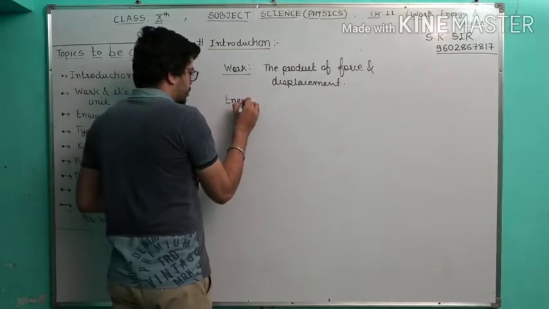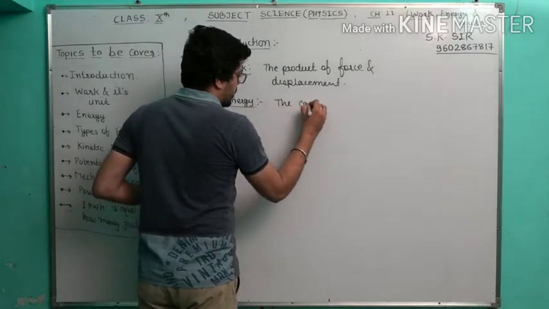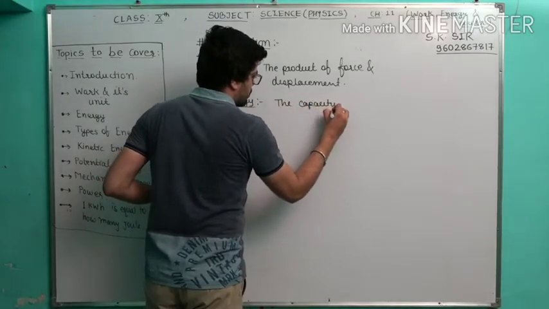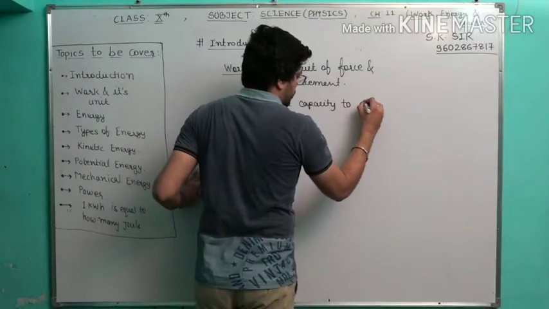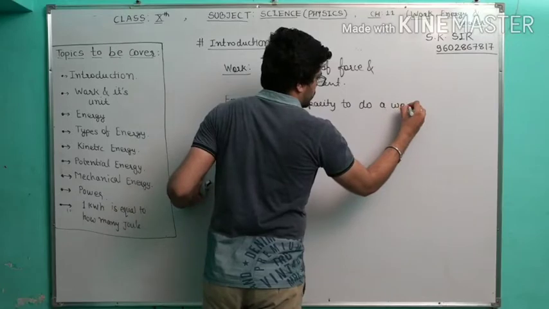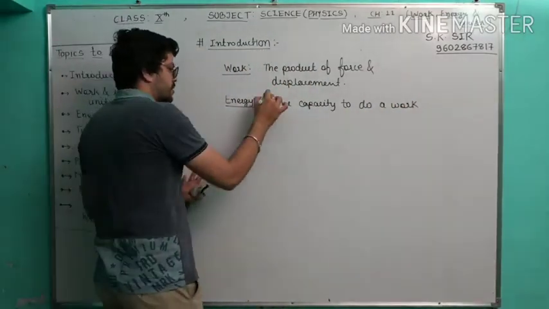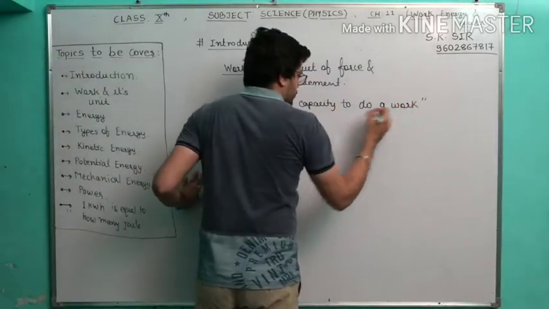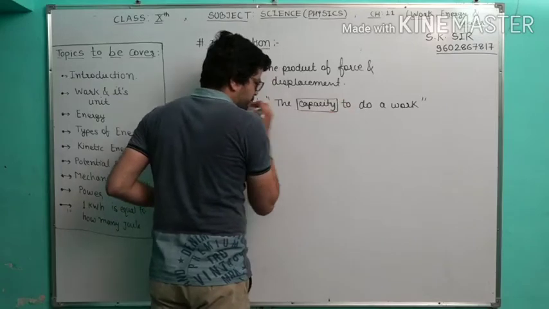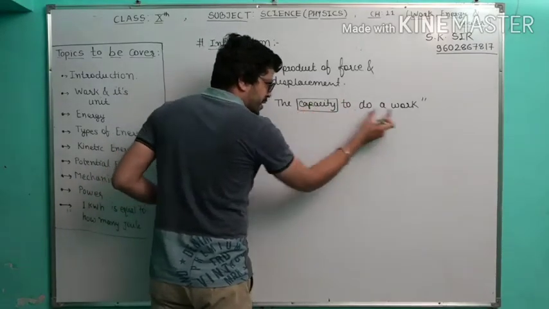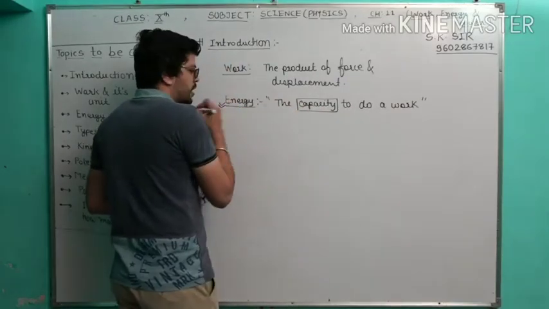If we talk about energy, the capacity to do work is called energy. That means we include the word capacity. Okay, when we measure the work according to capacity, it is called energy.